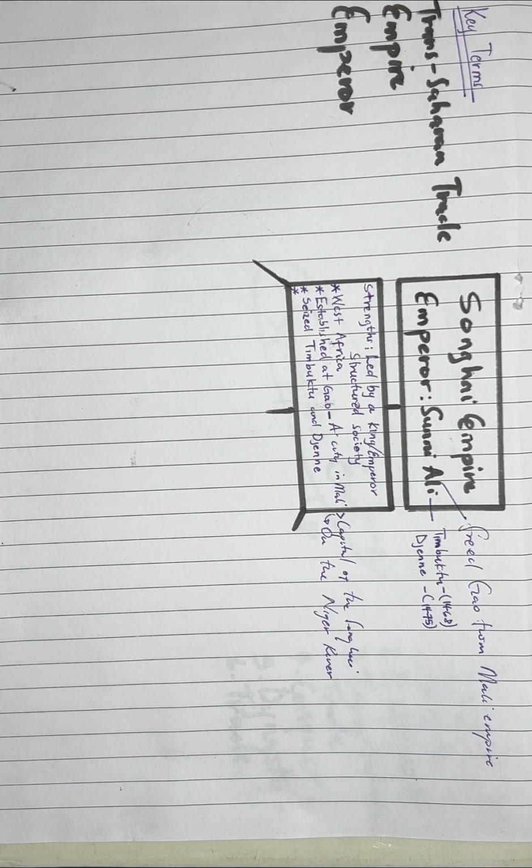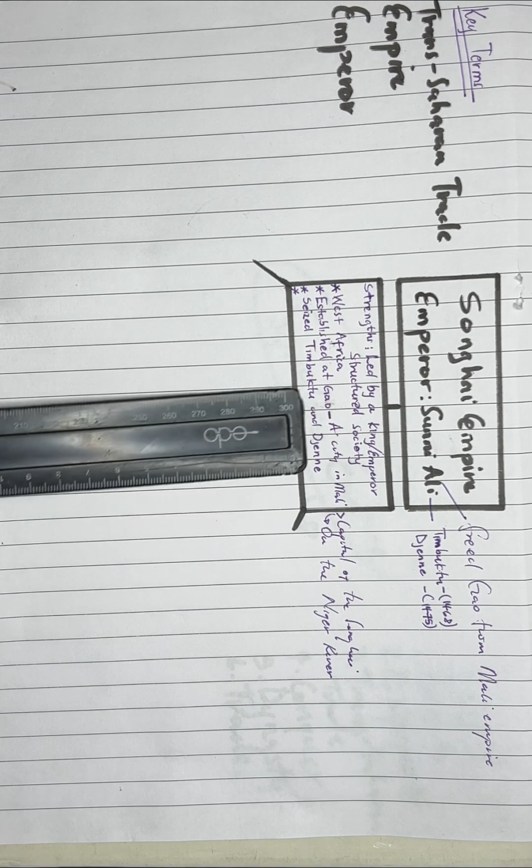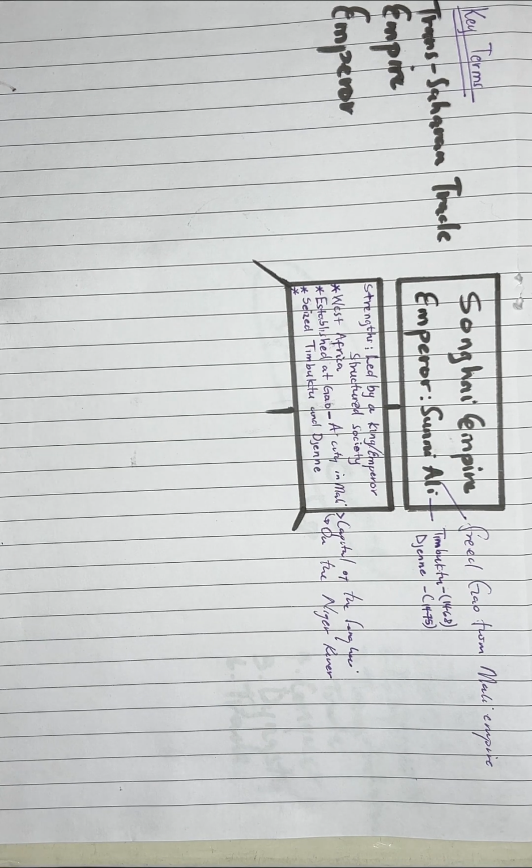The first city to be conquered under the Ali or the Sunni dynasty, or the Songhai dynasty, was the city of Gao, which we know for a fact when you look at it from the map that it is in the region of Mali.